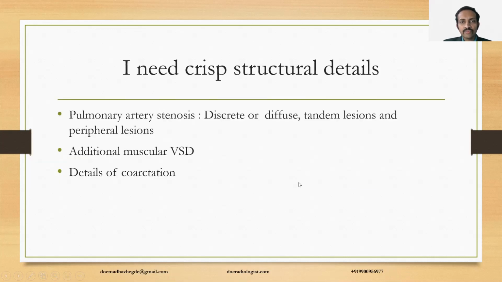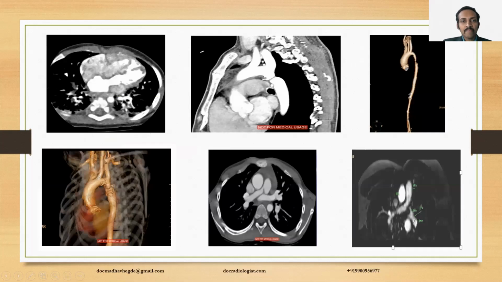The second set of scenarios is to get crisp structural details after the interrogation with echo or the clinical evaluation. Examples are the situation where an additional muscular VSD is suspected, because on many occasions during transthoracic echo, apical VSDs may be missed. This is a pediatric scenario where CT has imaged the interventricular septum effectively.